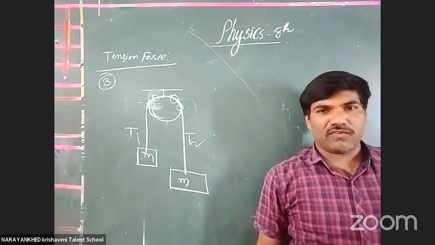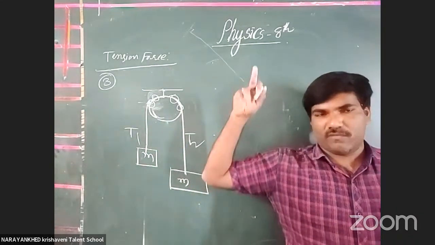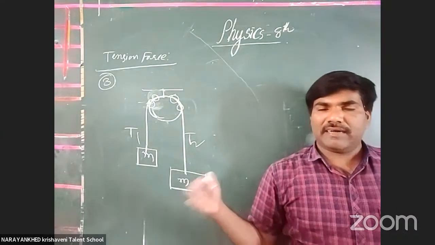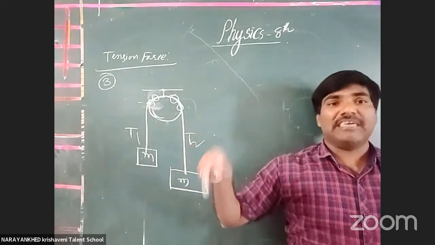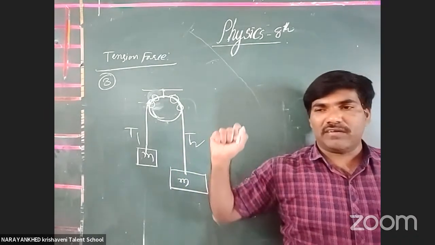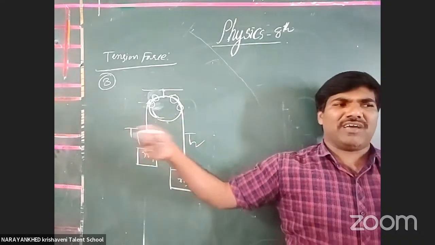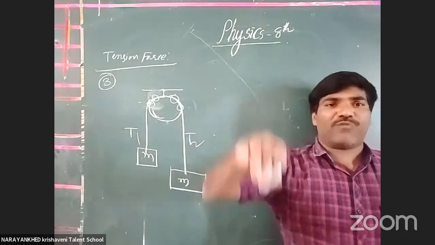Strings work in a vertical manner and also in a horizontal manner. At that time they oppose the rigidity of the body. The body is in a rigid condition; it will stay rigid or change from rest to motion. By the help of the strings we apply a force on it.